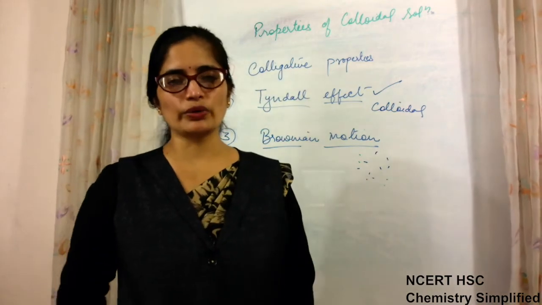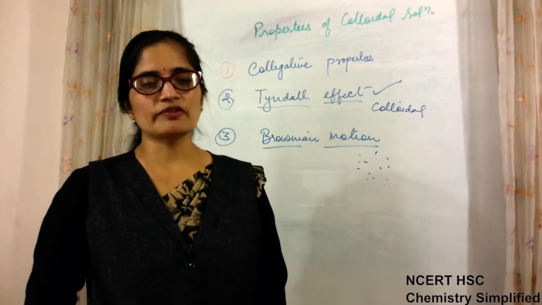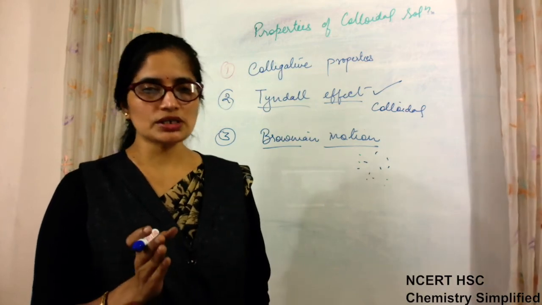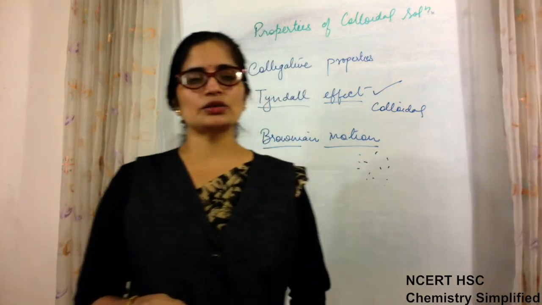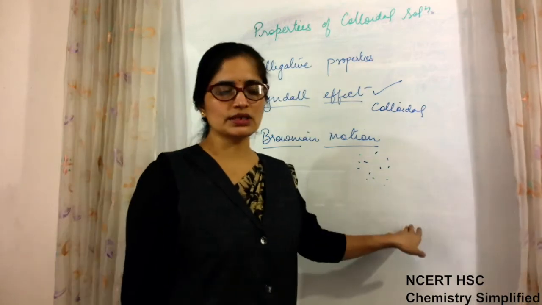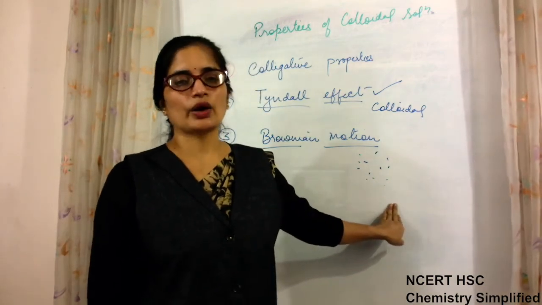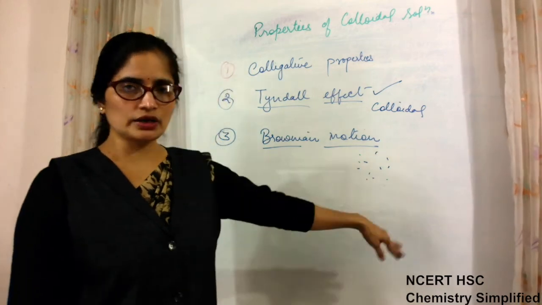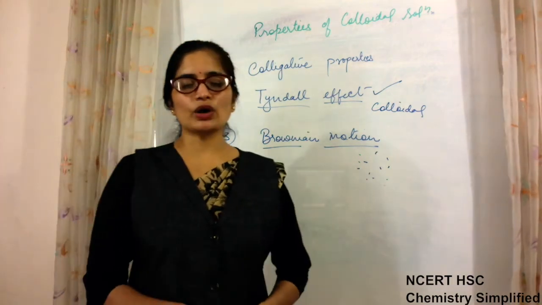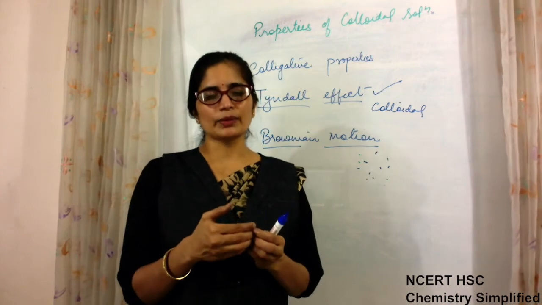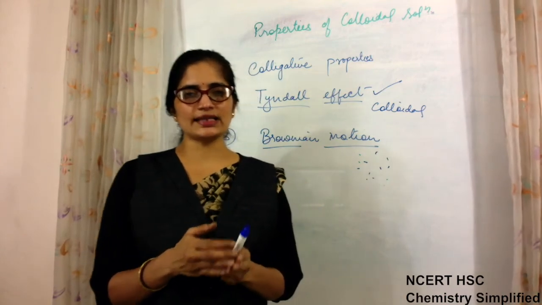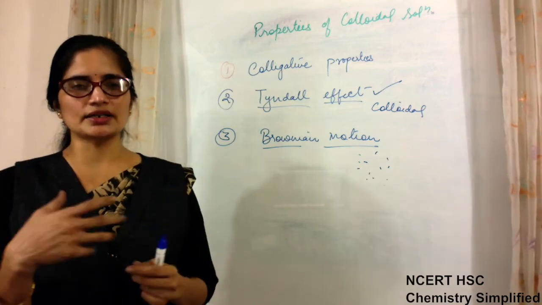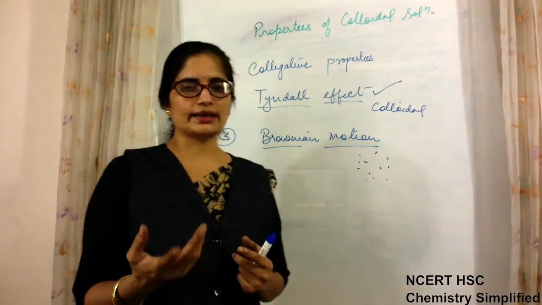This is known as Brownian motion, observed by the scientist Brown. It is observed in true solutions and also in colloidal solutions, and according to him it is present because of the striking of the molecules of the dispersed phase with each other. When they strike each other, they change direction and keep moving all the time.